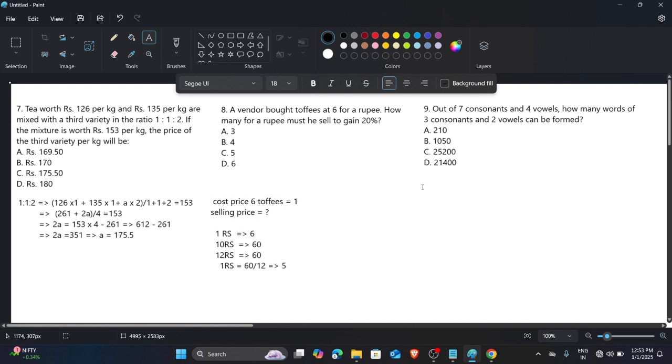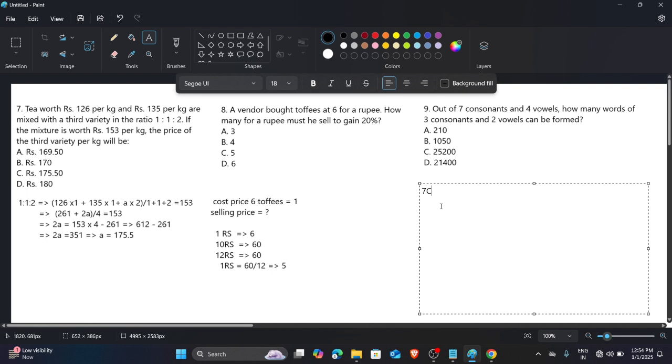Out of 7 consonants and 4 vowels, how many words of 3 consonants and 2 vowels can be formed? So this is the simple permutation and combination concept. They are not saying anything about repetition being allowed or not allowed, not giving a hint. So first we consider that repetition is not allowed, because it is the most general case.